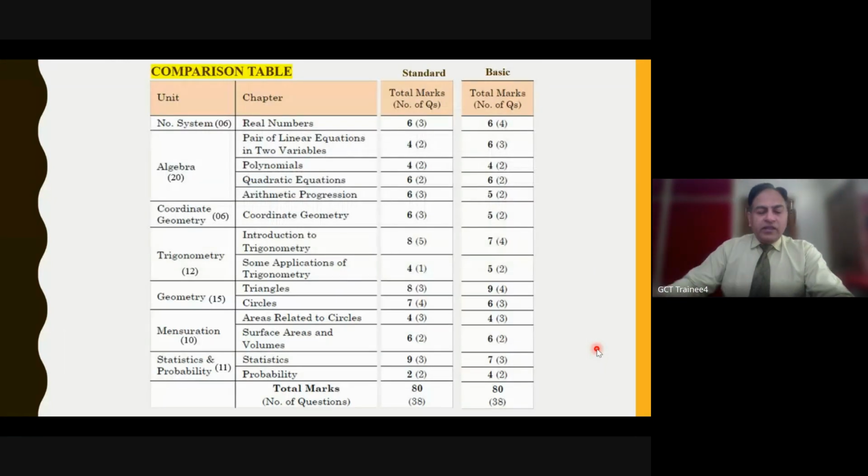Now here you can see the comparison table, right? Wherein I simply have the standard and the basic. More or less, real numbers, of course, are 6 and 6 marks. Here you will see the one change. In standard, the linear equation is for 4 marks, and in basic, it is mentioned as for 6 marks as per the sample paper. So as already mentioned, there may be a little bit of bifurcation, but the total of algebra will still remain 20.